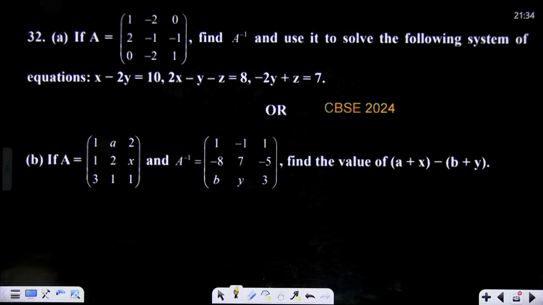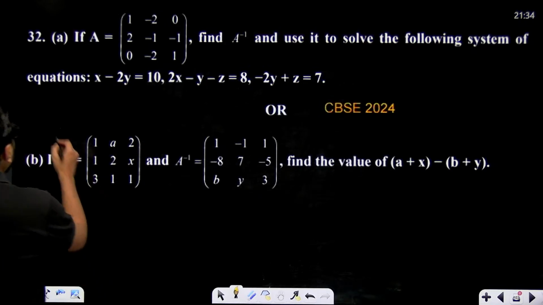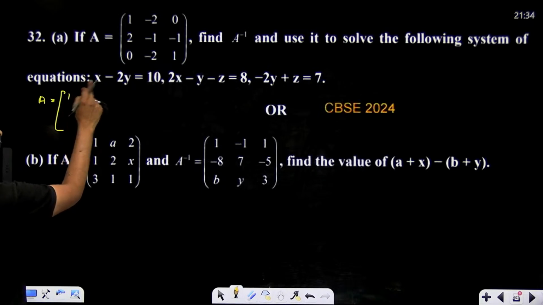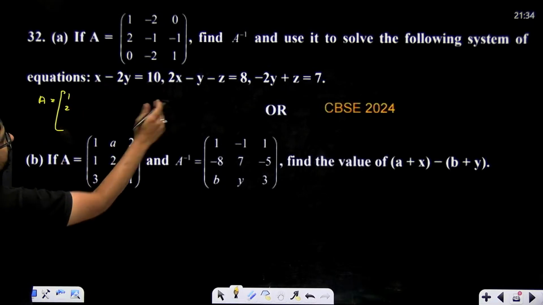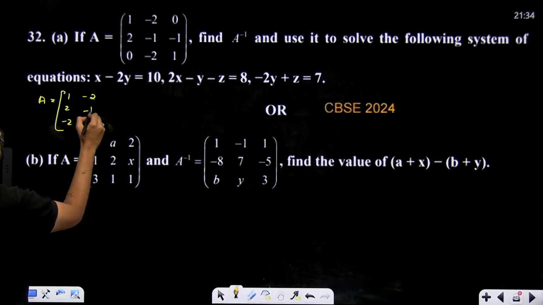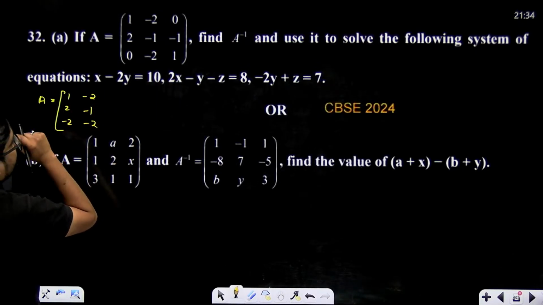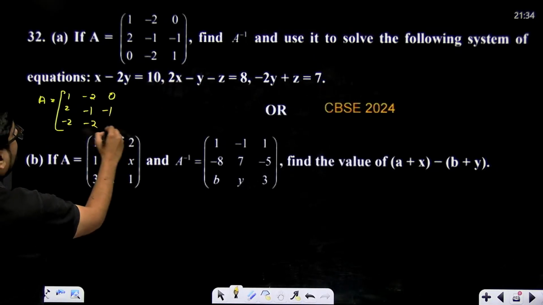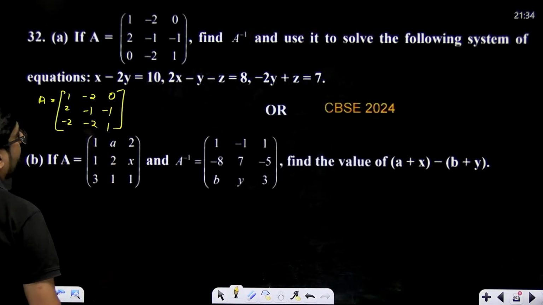It's alright. So first one: if A is equal to this, find A inverse and use it to solve the following system of equations. So your A will become over here, I'm telling you, 1, coefficient of x 1, 2 and minus 2. Coefficient of y minus 2, minus 1 and minus 2. Coefficient of z, z is not there, 0 over here, minus 1 over here and 1 over here. This will be your A, right?